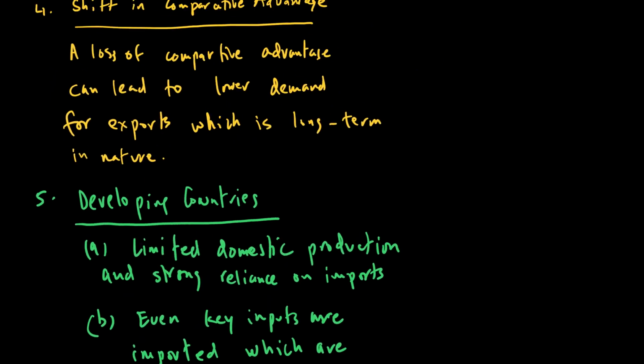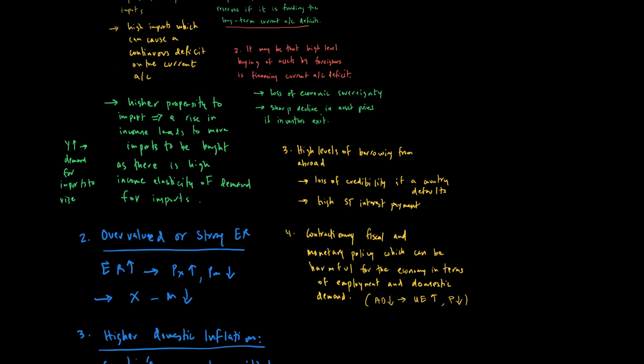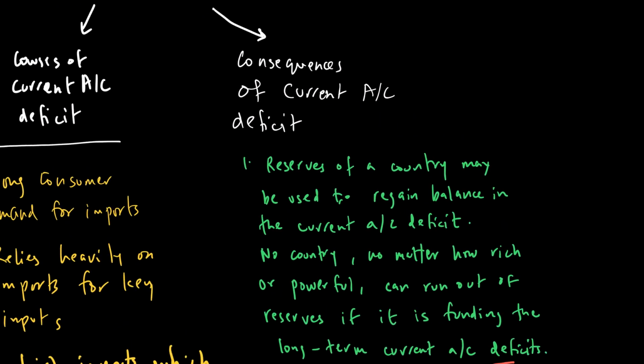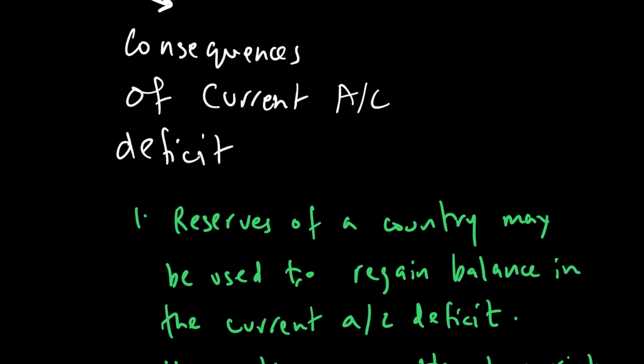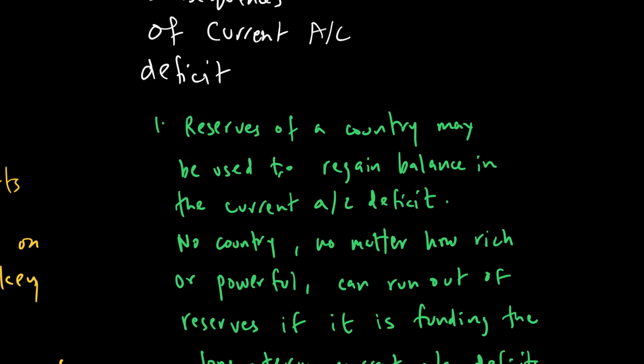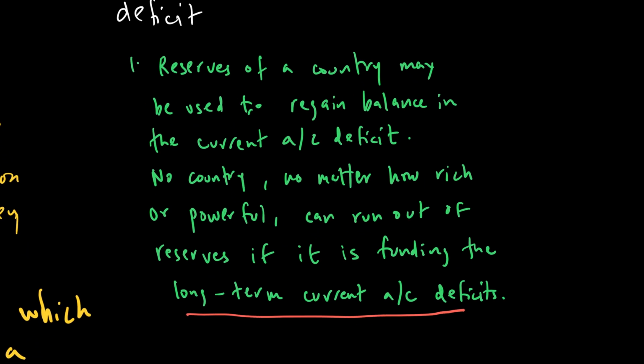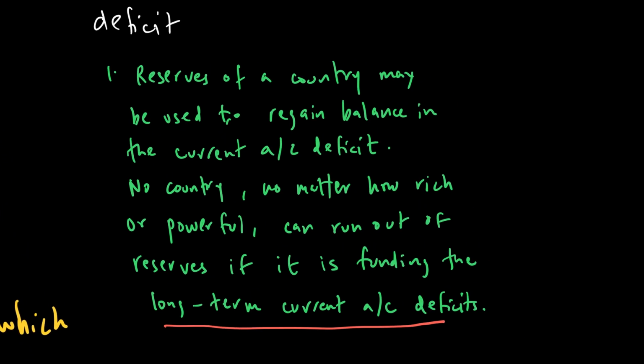Let's now talk about how current account deficit has some negative consequences. So, what are the consequences of current account deficit? Well, one big consequence of current account deficit, which Pakistan currently is also facing, is the fact that reserves will run out. So, the reserve of a country may be used to regain balance in the current account deficit. For example, if you have a continuous current account deficit, you may take money away from reserves and put it in the current account of your balance of payment to make it balance.